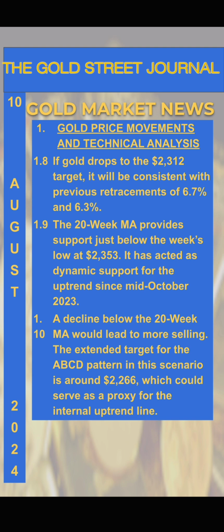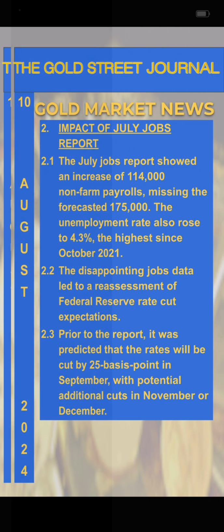The 20-week moving average provides support just below the week's low at $2,353. It has acted as dynamic support for the uptrend since mid-October 2023. A decline below the 20-week moving average would lead to more selling. The extended target for the ABCD pattern in this scenario is around $2,266, which could serve as a proxy for the internal uptrend line.